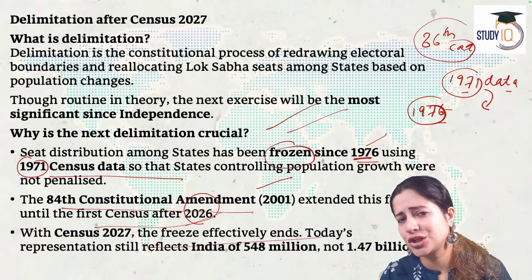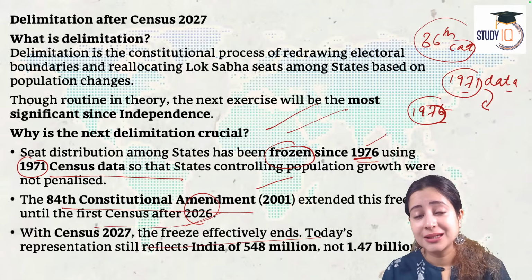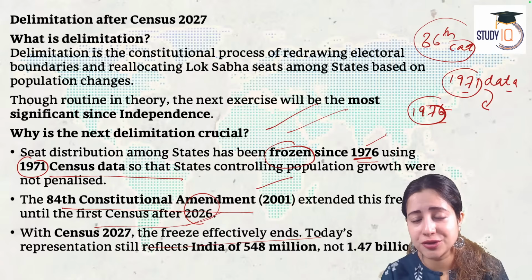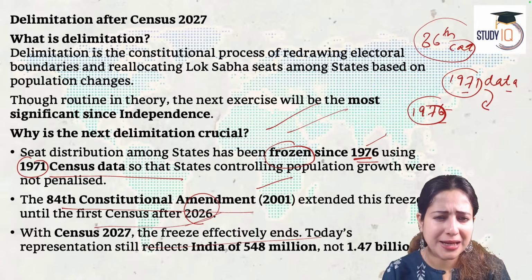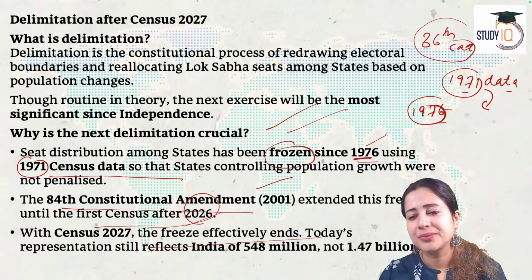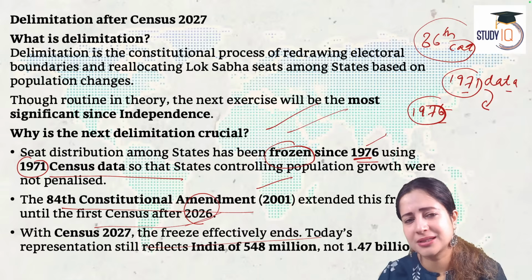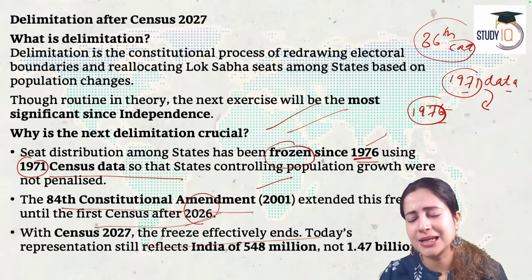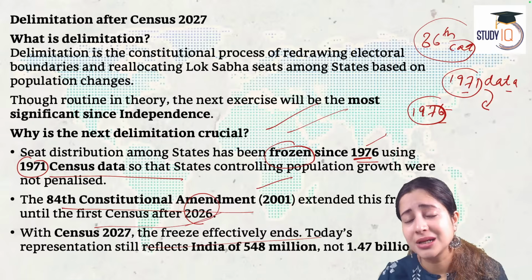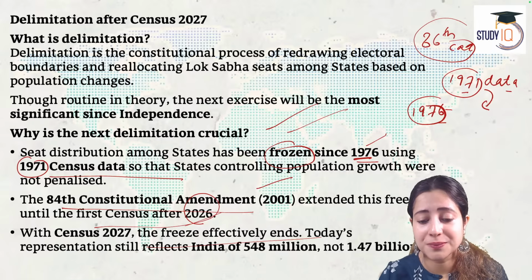Today, we have changed the demographic landscape of our country completely. A country, the largest populated country in the world, with barely 2% area of the world, but more than 16% of the global population. India today has a population of 1.47 billion. When we had the previous census data, we just had a population of 548 million. Today we have grown to 1.47 billion, and that's a massive population.